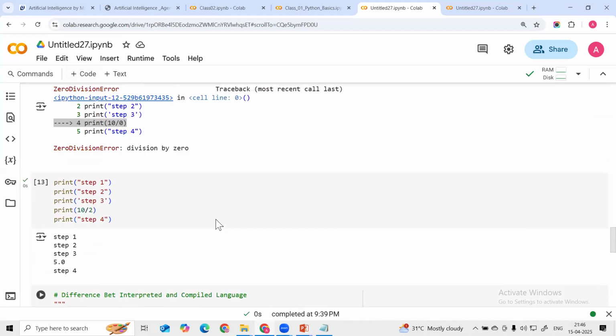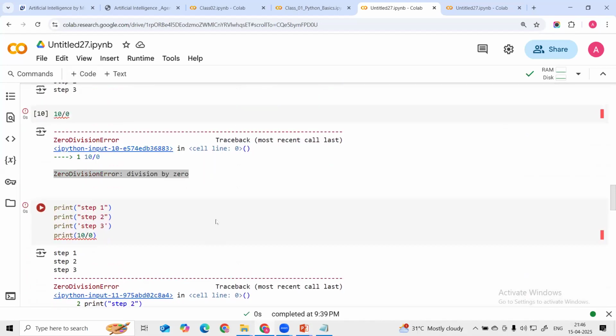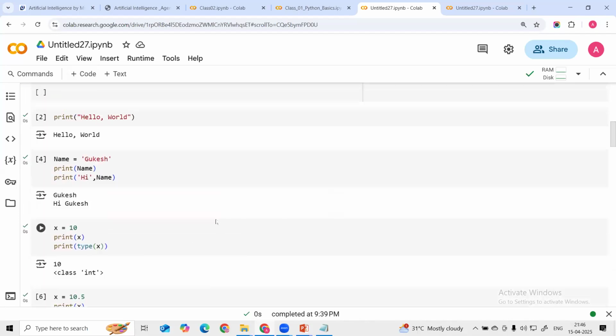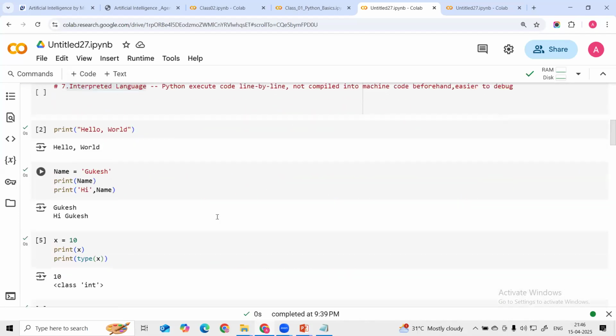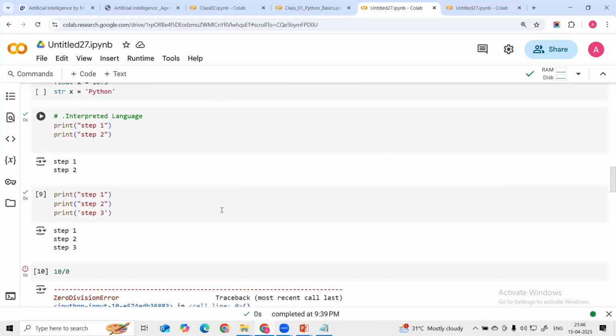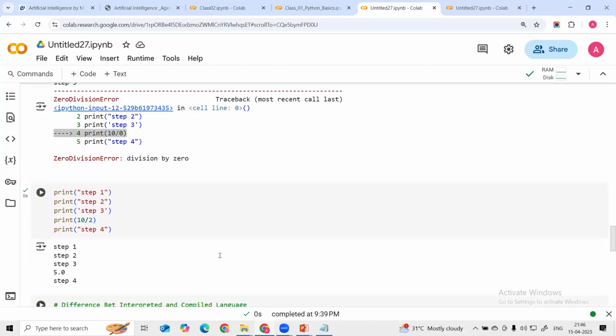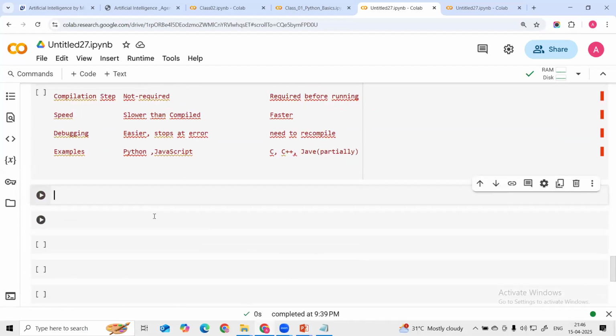Okay, no questions. So guys, we can stop here for the day. We can continue tomorrow with the other features: what are variables, what are data types, what is a string. We are going to see the different features, different basic things also. For today, we can stop here. Any questions?